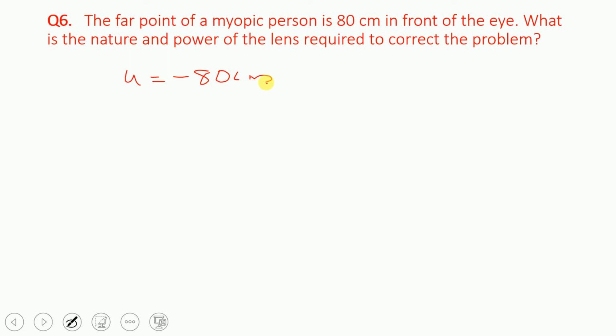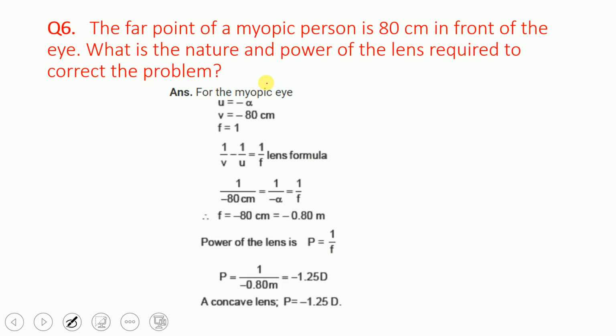Now what is the nature and power of the lens required to correct that problem?